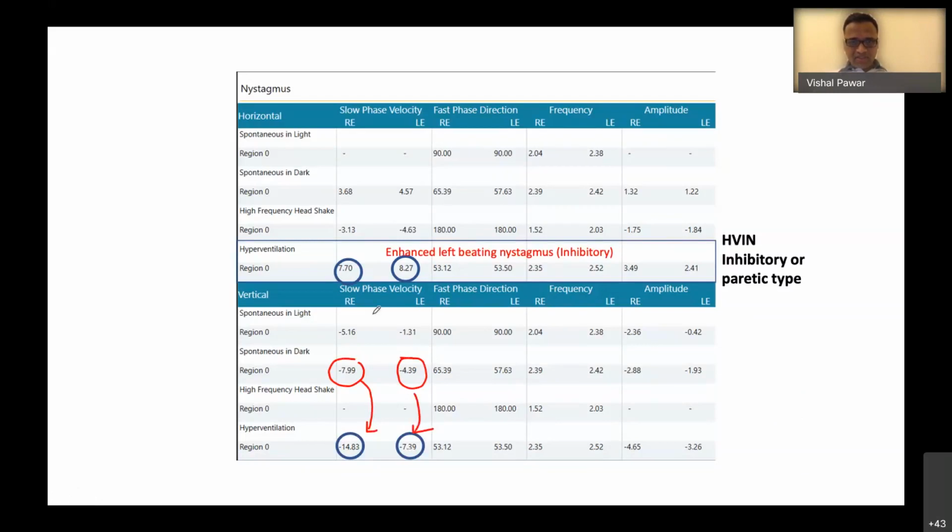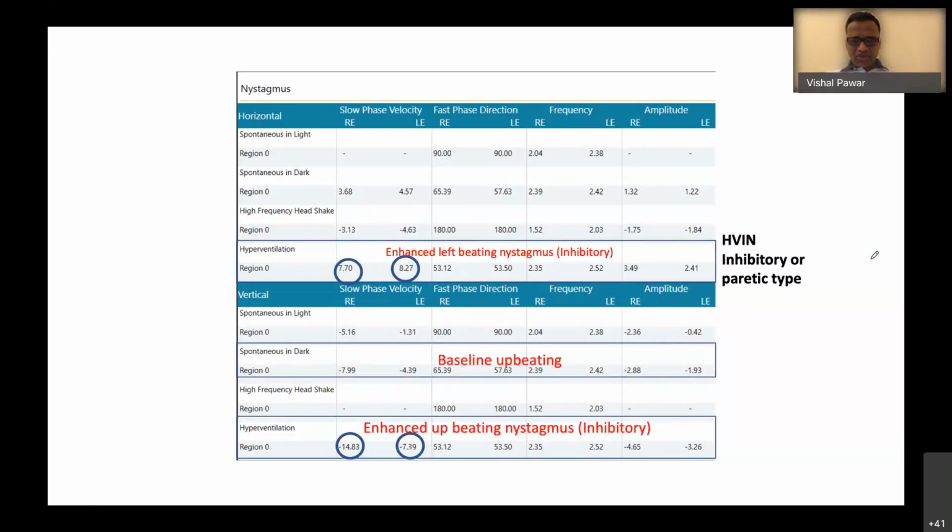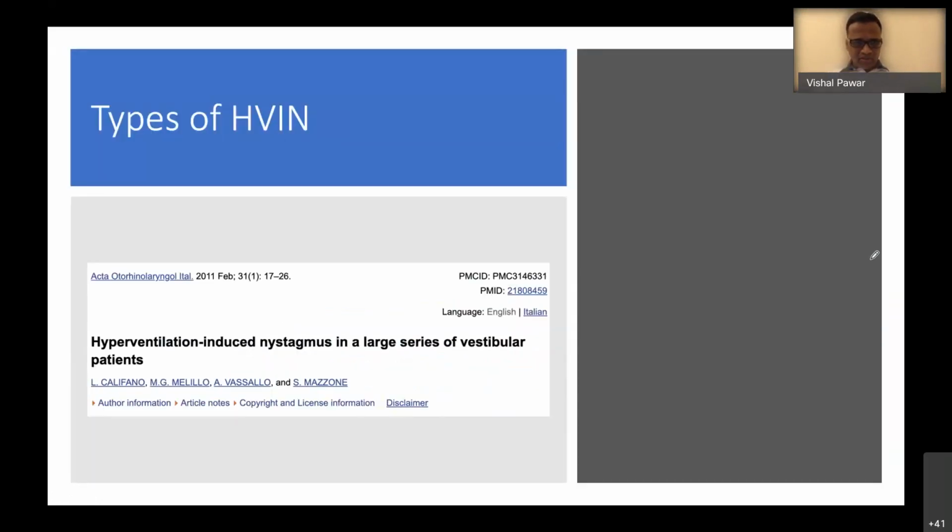Even the horizontal left beating nystagmus also got enhanced. So on the basis of slow phase velocity, there are three varieties of hyperventilation induced nystagmus. I will show you what the types are in this particular study.